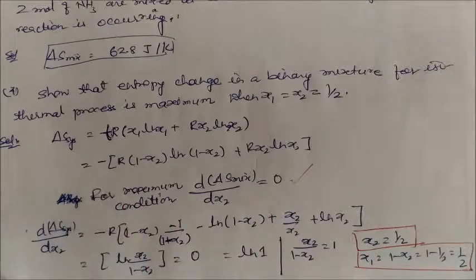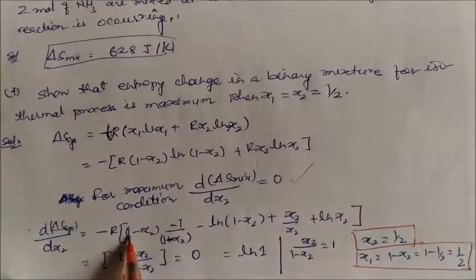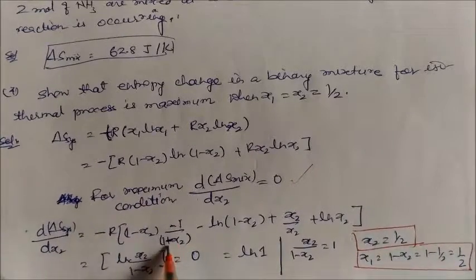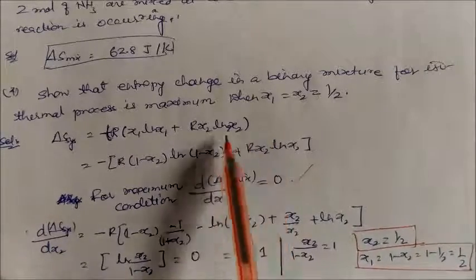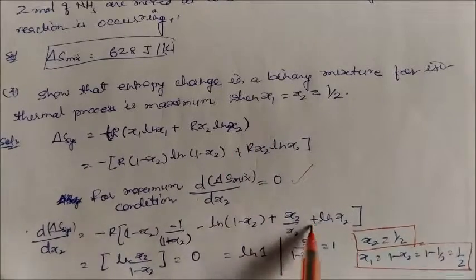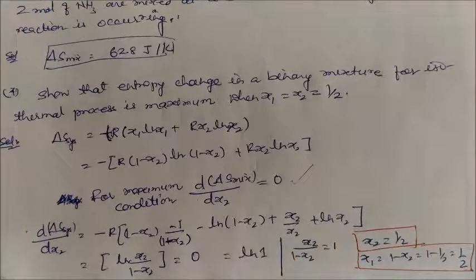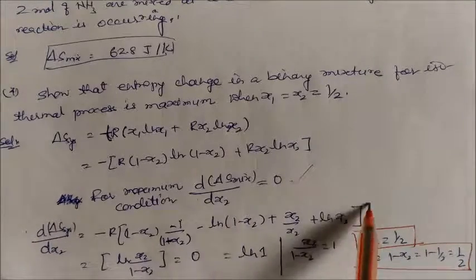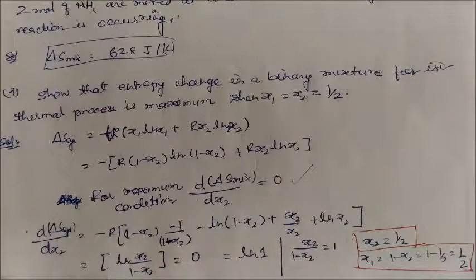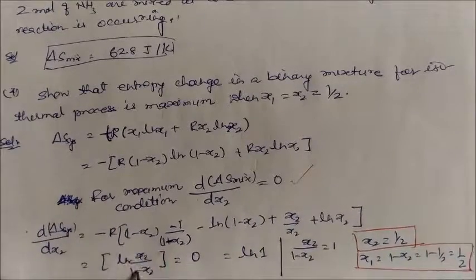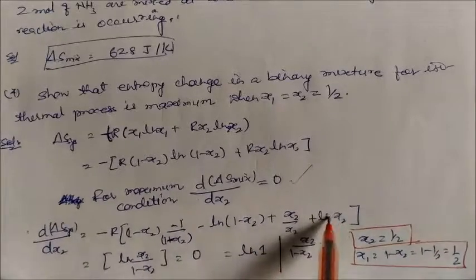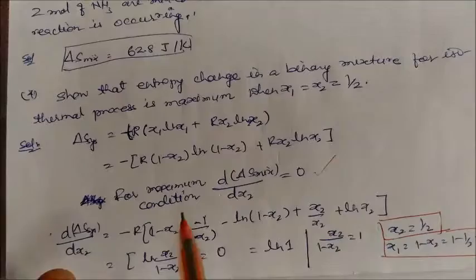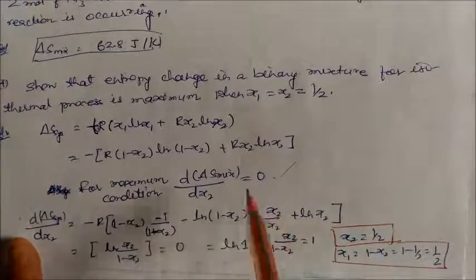When this becomes 0, the whole expression is 0. So minus R times 1 minus x2, and this becomes minus 1 by x2, and again natural log x2 plus natural log of 1 by x2 can be expanded, x2 by x2. Solving the whole equation and cancelling, you will get natural log of x2 by 1 minus x2 equal to 0.